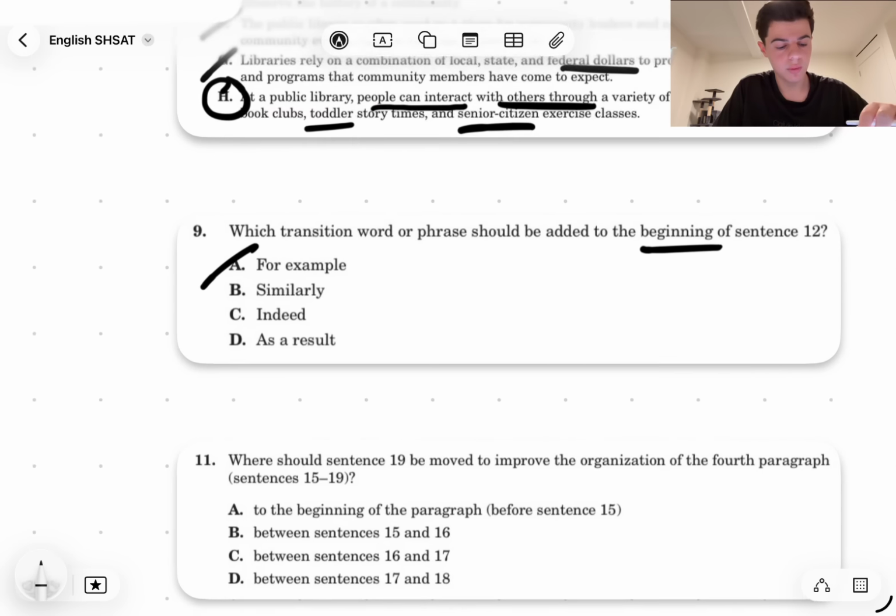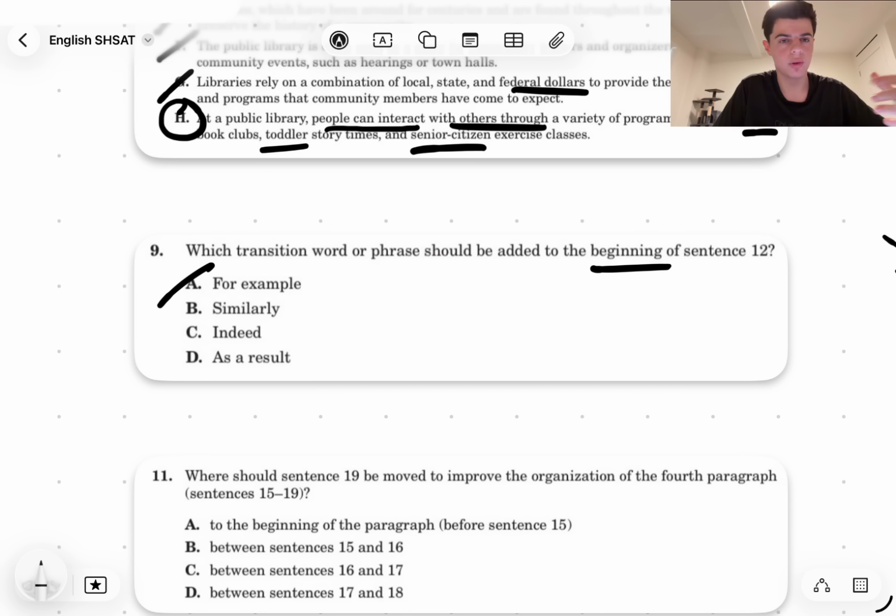B, similarly. Well, similarly makes a lot of sense, right? Because we're combining two examples. So you can say one example, similarly, another example, right? So that sounds like it would be the best answer to me. Let's underline it and see if there's anything better.